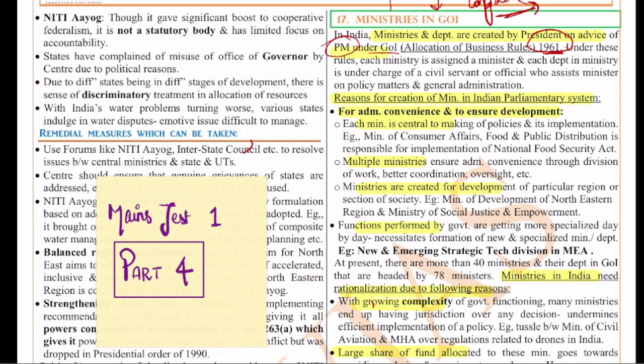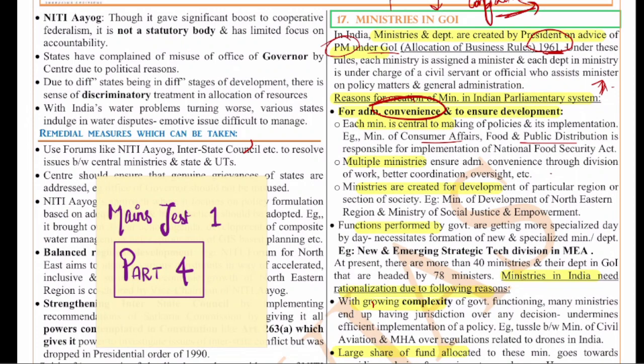So what are the reasons for the creation of these ministries in the Indian system? Why do we need more ministries? The first thing is diversity. India is a very diverse country and it has various diverse needs, for example the Northeast, the other states, the SC and all. It is also for administrative convenience, it eases governance, where we can write the Ministry of Consumer Affairs, Food Distribution and all. Another thing is that if the power division is not done, it becomes more complicated.